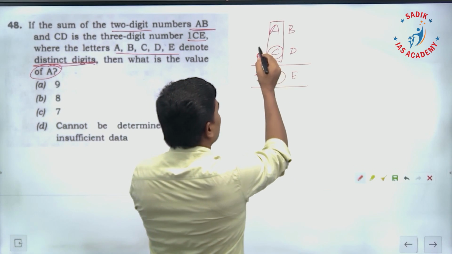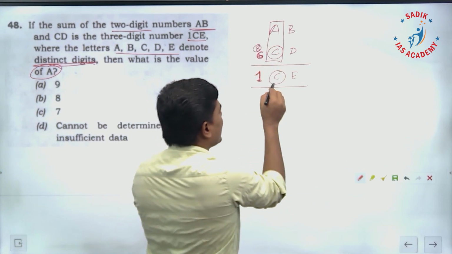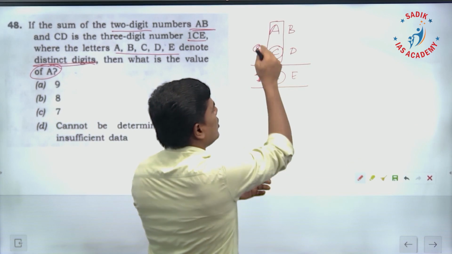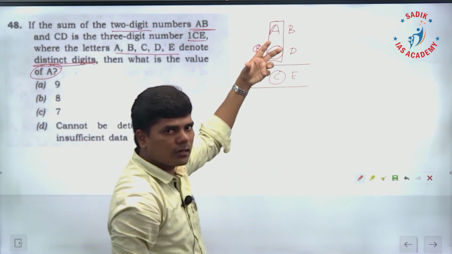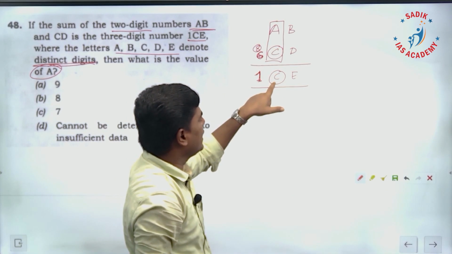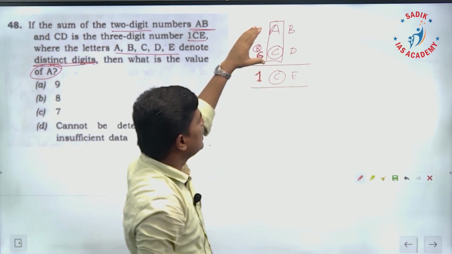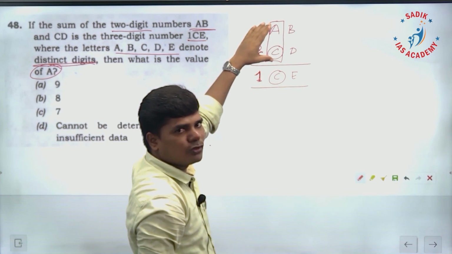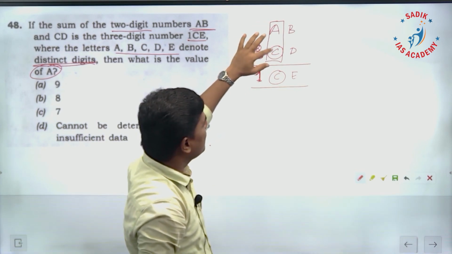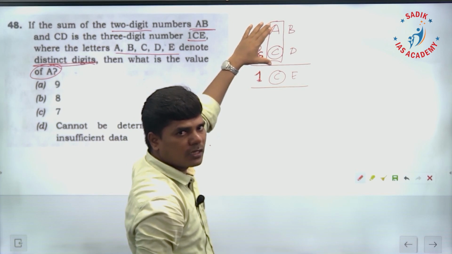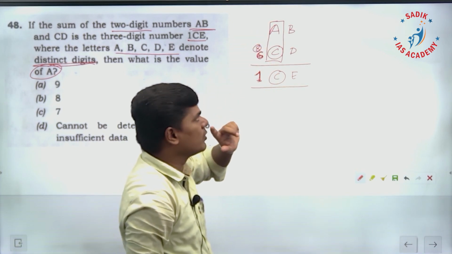Suppose you have 8 in this place of C. When can you write 8 here? When the sum of these two terms is 18. So C comes as it is here, meaning, like 12 gives 2, the addition should be 12. A 5 means the addition should be 15. That time only 5 will come. I hope you are understanding.